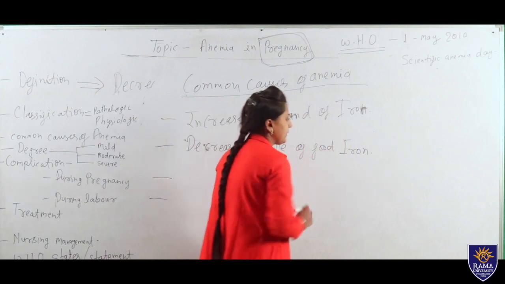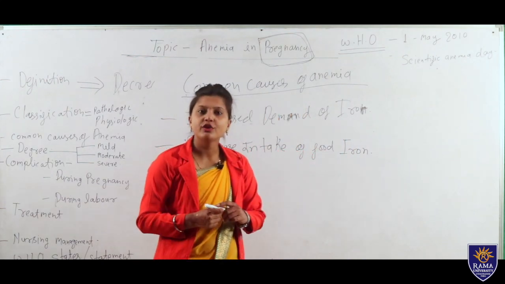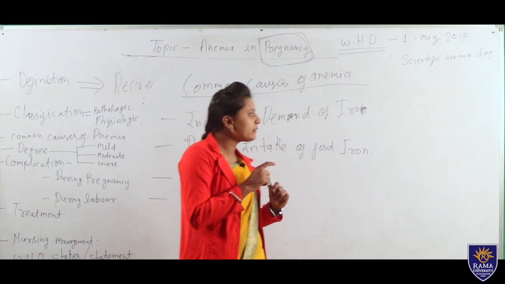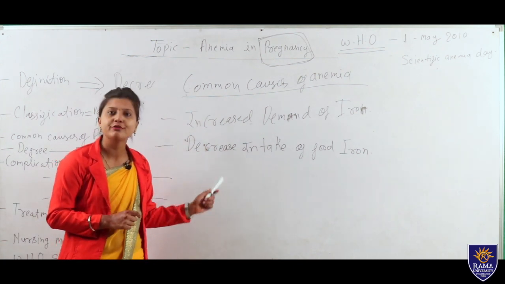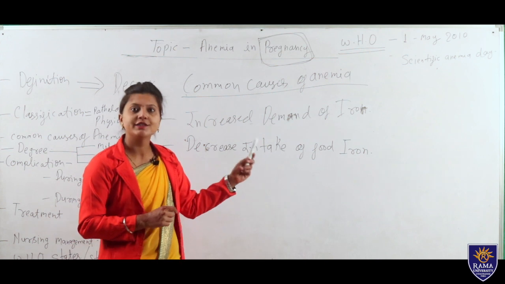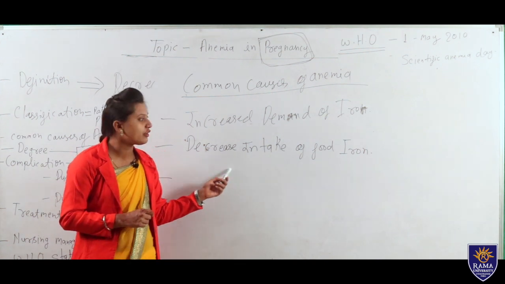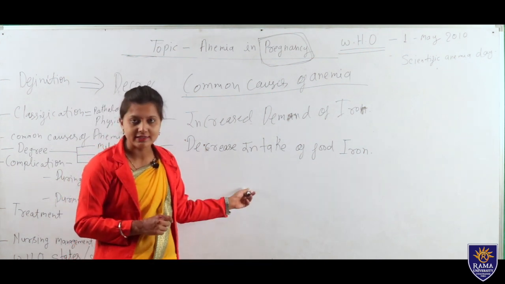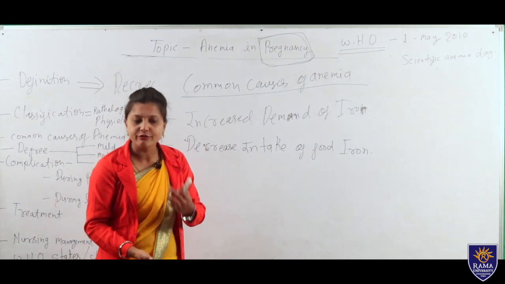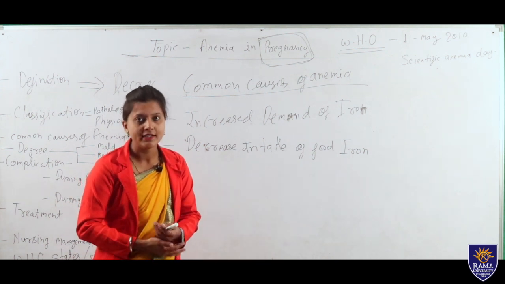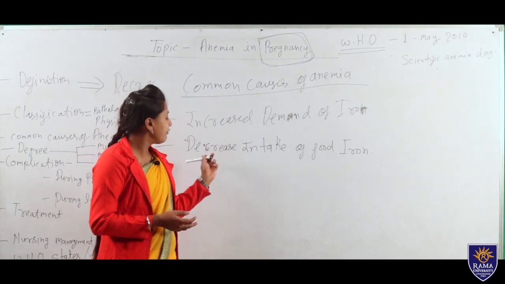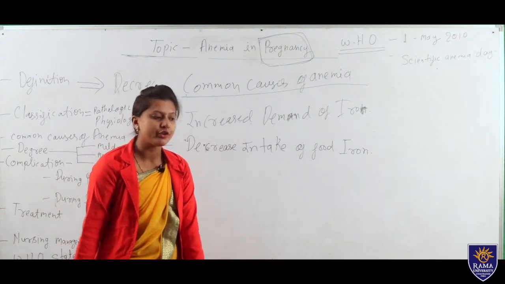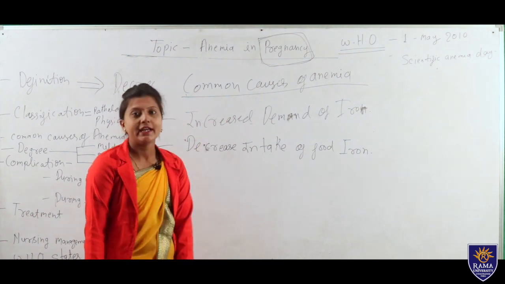In pregnancy, because of hormonal changes, the first 3 months are very crucial for the mother because she is not taking proper food or a proper diet because of nausea and vomiting. If she takes lots of food, then she will vomit again, so she avoids taking food. If she is not taking proper food or iron supplement, that will also cause anemia.